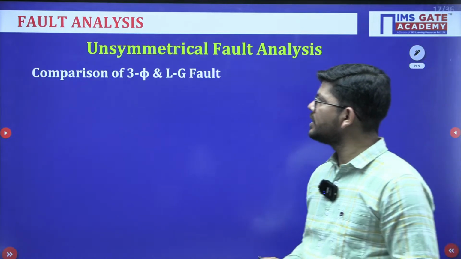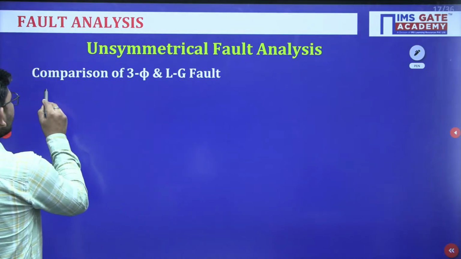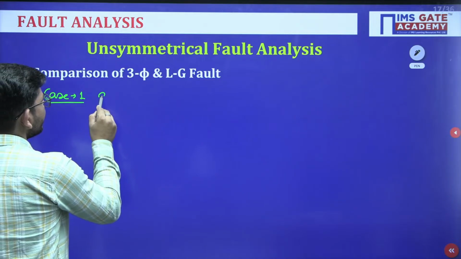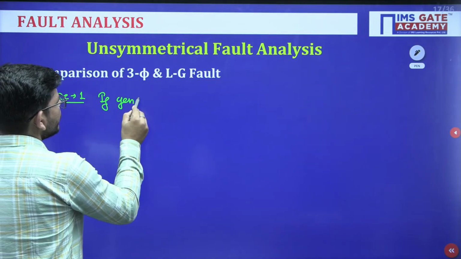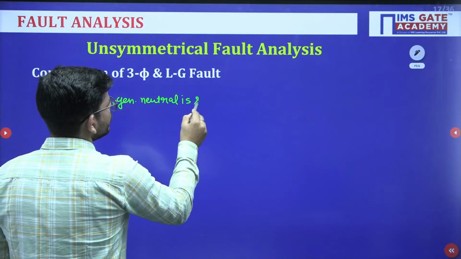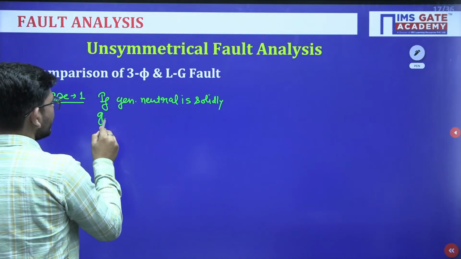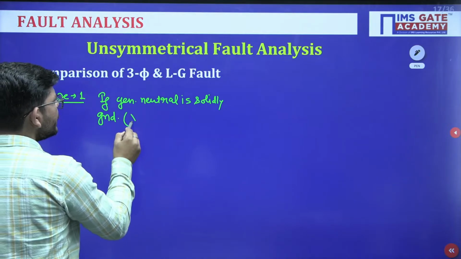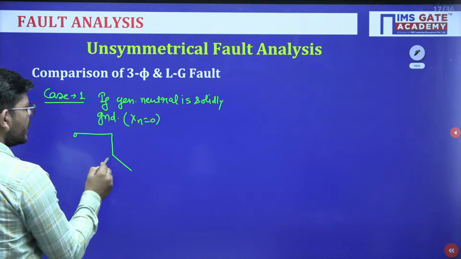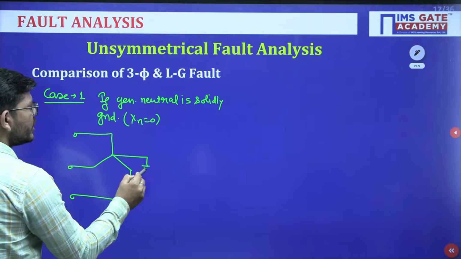Now comparison of three phase and line to ground fault, this is very important. So we have certain cases here. Let me choose case number 1, which is if the generator neutral is solidly grounded. Solidly grounded means Xn value is 0. Okay, so we have this condition. Just see, we have generator neutral which is solidly grounded.